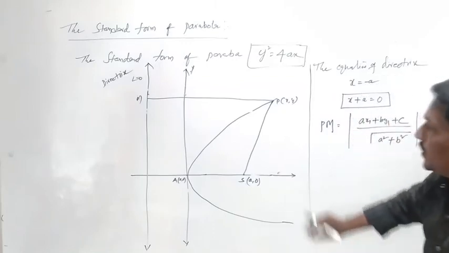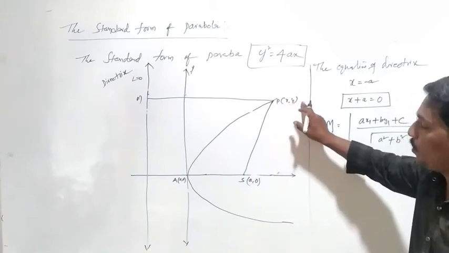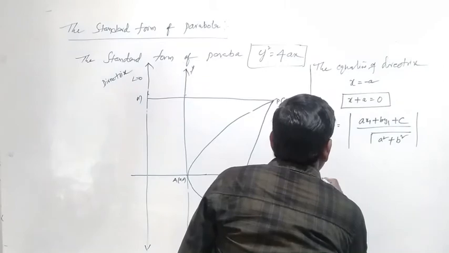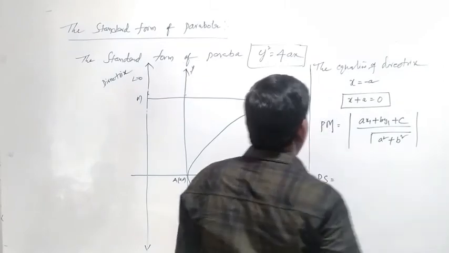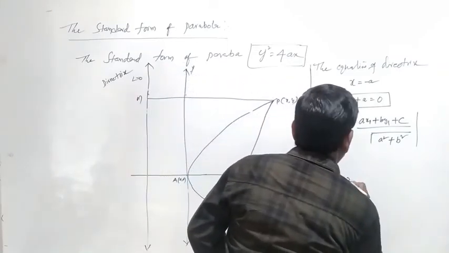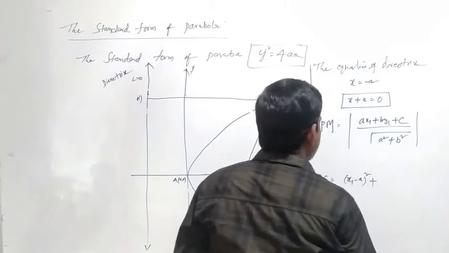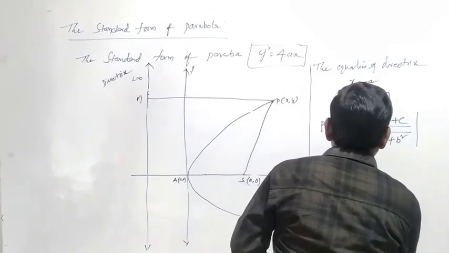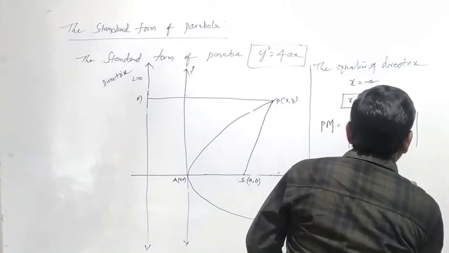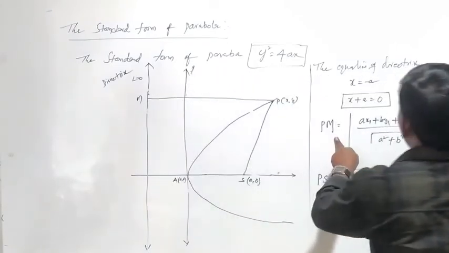SP means the distance between the 2 points P(x, y) and S(a, 0). Now PS equals root of (x1 minus a) whole square plus (y1 minus 0) whole square. So this is the PS.